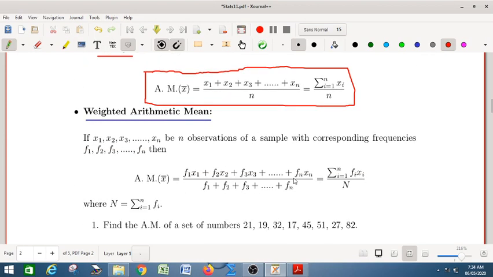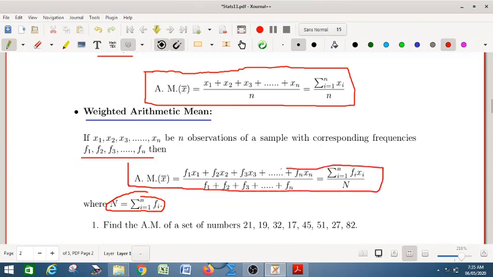Now for the weighted arithmetic mean: if x1, x2, ..., xn are n observations of a sample with corresponding frequencies f1, f2, ..., fn, then their arithmetic mean is given by x1 f1 plus x2 f2, and so on, divided by the sum of the frequencies. The sum of the frequencies is known as n, so this is summation xi fi by n. This is the weighted arithmetic mean, used when frequencies are involved.